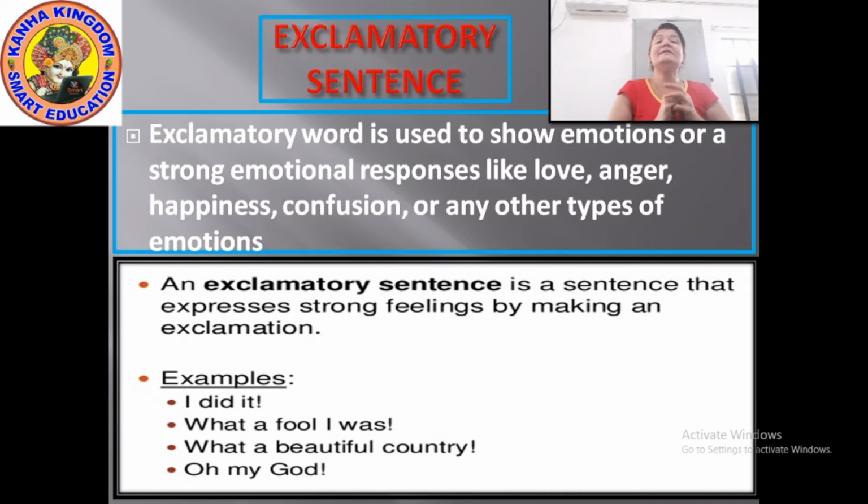An exclamatory sentence is a sentence that expresses strong feelings by making an exclamation. These feelings can be of love, happiness, anger, confusion, any type.